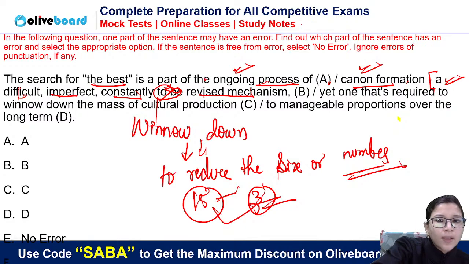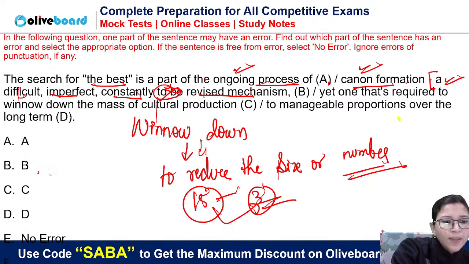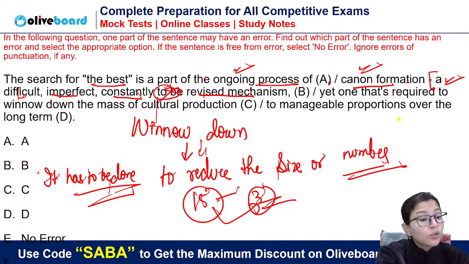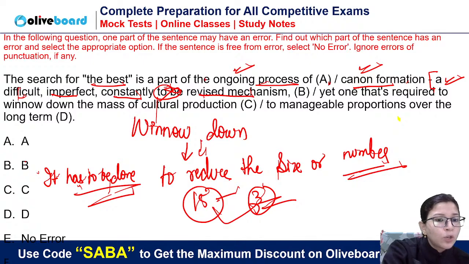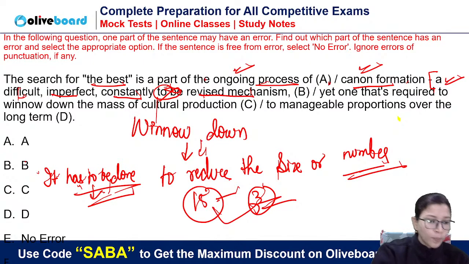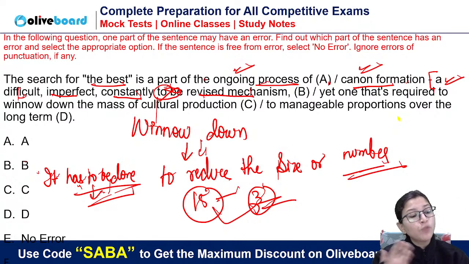"To be" means, if I say 2 plus V1, if I say "it has to be done," what do you mean by this? It means something that is going to be done in the future. देखिए यहाँ पर टू बी डन का मतलब क्या होता है? जो फ्यूचर में होगा. I am going to do this, it has to be done, it was to be done. So it denotes something that is about to happen, जो अभी होने वाला है. Future sense we are getting, right? चाहे वो past में हो चाहे present में हो, it carries future sense.